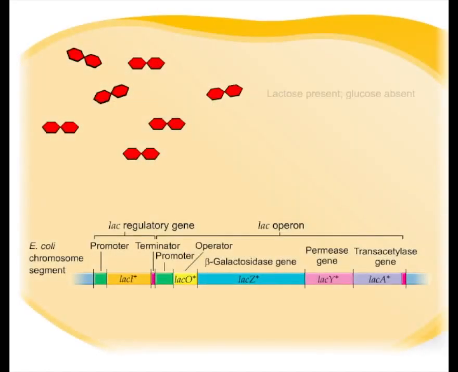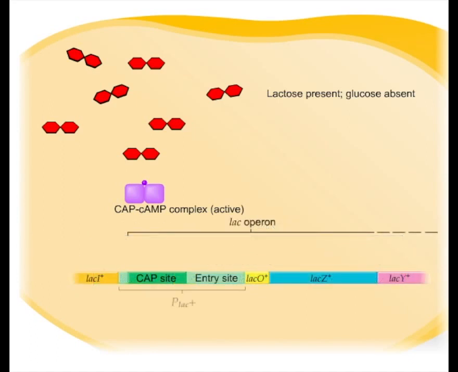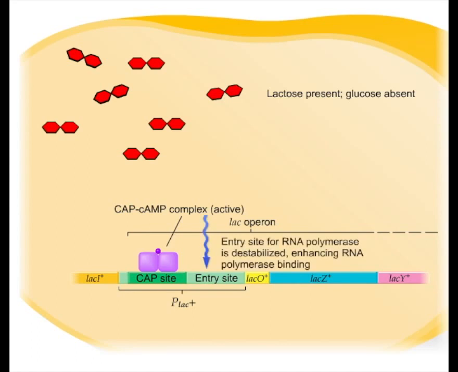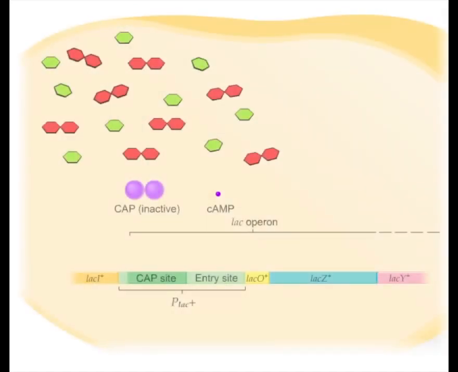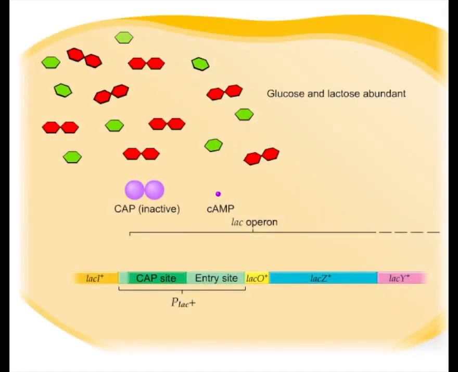In the presence of lactose and the absence of glucose, cyclic AMP accumulates and joins with a receptor protein called the catabolite activator protein, CAP. The resulting CAP-cyclic AMP complex binds to the CAP site in the LAC promoter. This increases the rate of transcription of the LAC operon structural genes by enhancing the binding of RNA polymerase to the promoter. When glucose is abundant in the cell, catabolite repression occurs, regardless of the concentration of lactose also present.